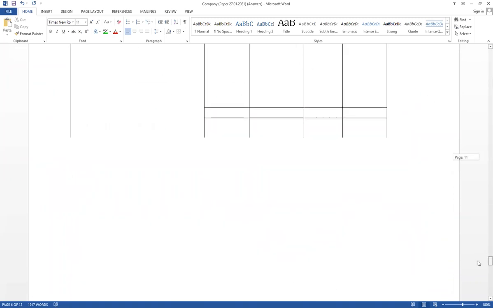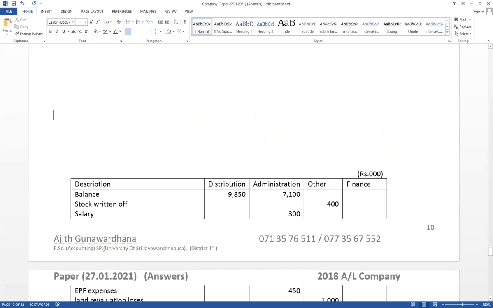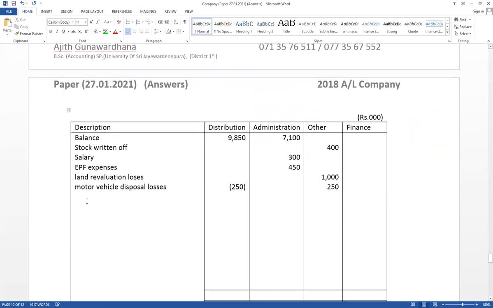First one, think about expenses. Under distribution expense, as a warranty paid, the paid amount 450 is included, so that value should be deducted. That is not the correct value. Then think about warranty expense. As a warranty expense, you have to consider 530. This is the correct value that should be considered as expense, but the already paid amount is included. Therefore, that value should be deducted from distribution expense, and the correct value should be included as a warranty expense.